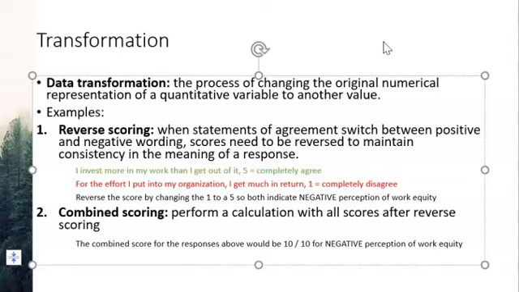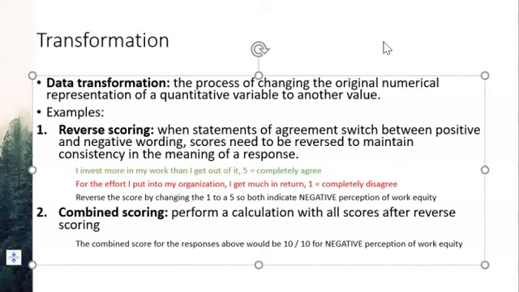Another simple example would be converting Canadian dollars to US dollars, if you needed to do that for any reason. More complicated examples include reverse scoring. We talked about reverse scoring in the previous learning outcome. When statements of agreement switch between positive and negative wording, you do need to reverse scores to maintain consistency in the meaning of the response.